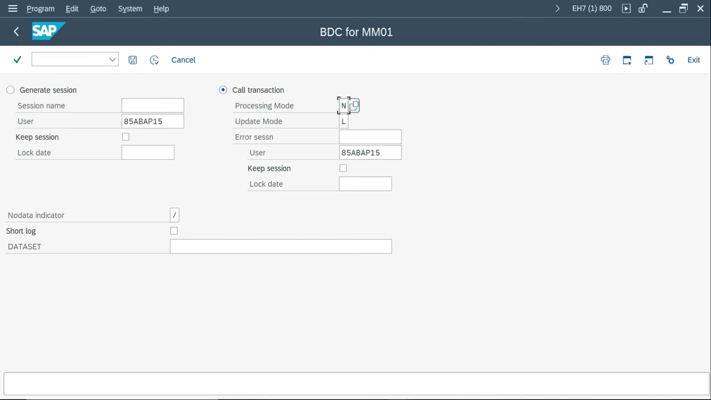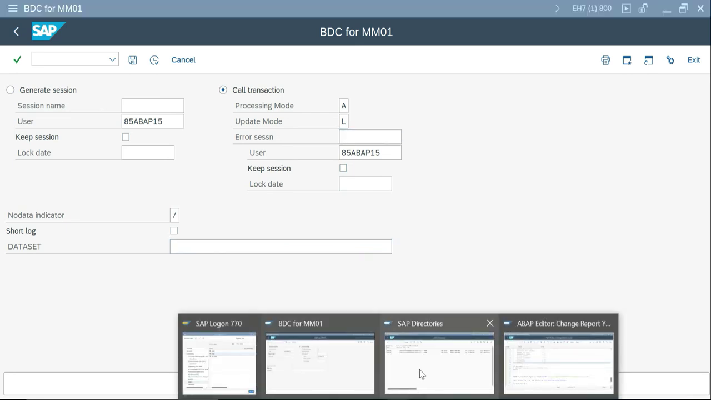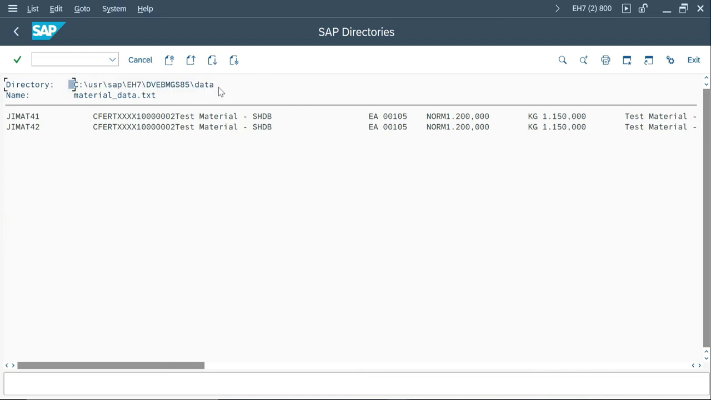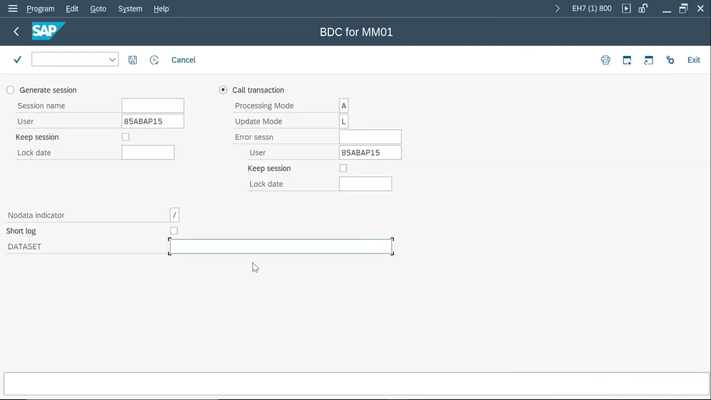So here it is, call transaction. Same thing, A as the processing mode, and for update mode, probably I go with local. An error session, I'm not going to give anything now because I know this material will go through fine, so it doesn't make any sense to give an error session here. And I have keep session on log date, which we'll see a little later. And the data set could be this one, with file name material data.txt. Okay, so processing mode A.